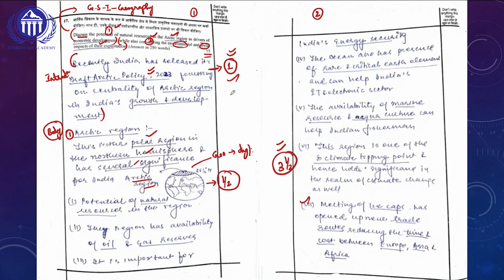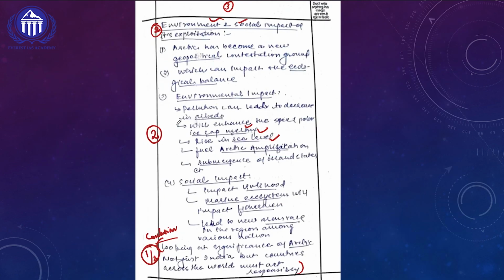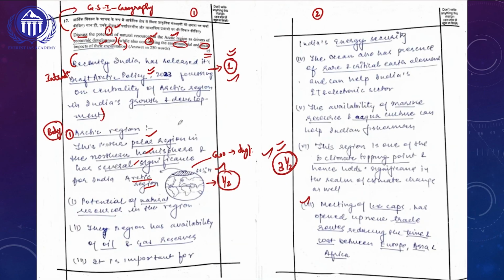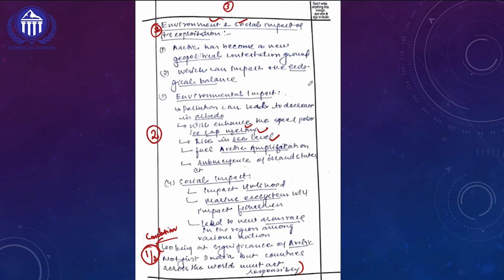In the body, half plus 3.5 for the first subheading gives 4 marks, and the second subheading 2 marks, so 6 marks for the body. Overall, this comes to around 7.5 marks for a 15 marker question. This is also going to be one of the maximum marks we can fetch in our mains answer writing.